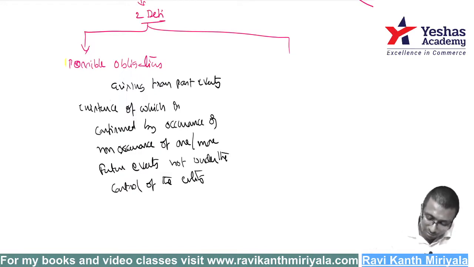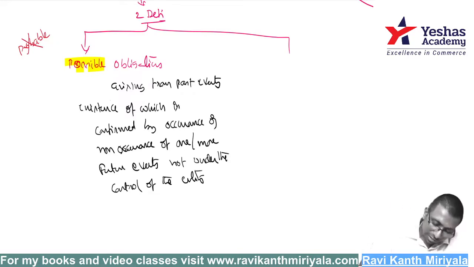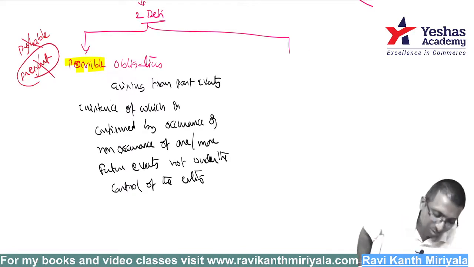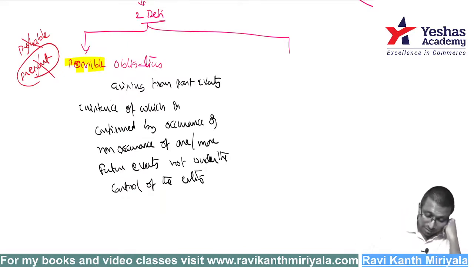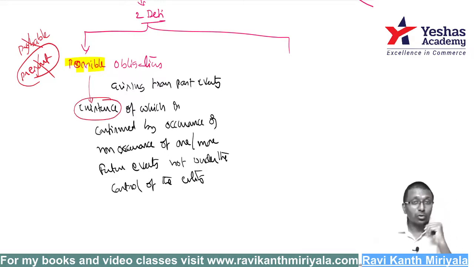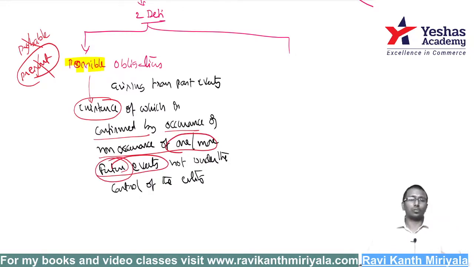Observe carefully, my dear friend. The word used is possible. It is a possible word but not a probable word. Possible means it may happen, may not happen. And he did not use the word present obligation. He used may, meaning I don't know whether I am liable or not. Existence also I don't know. It depends on occurrence or non-occurrence of one or more future events. This is not under my control also. May happen, may not happen.